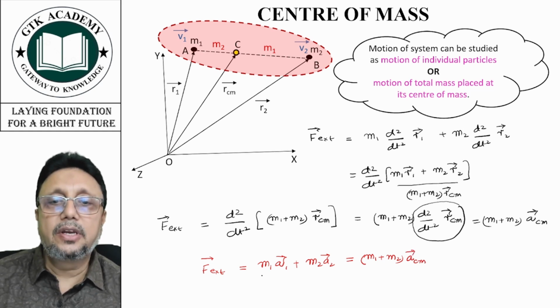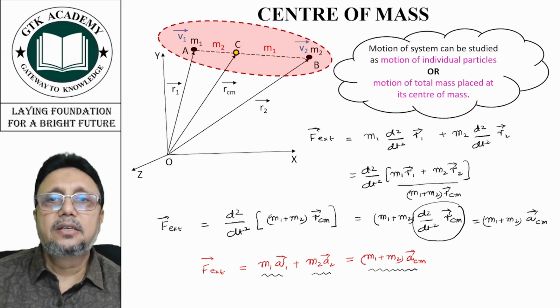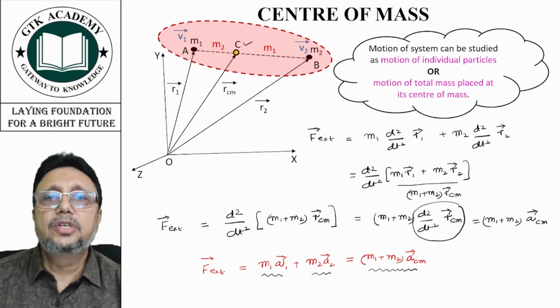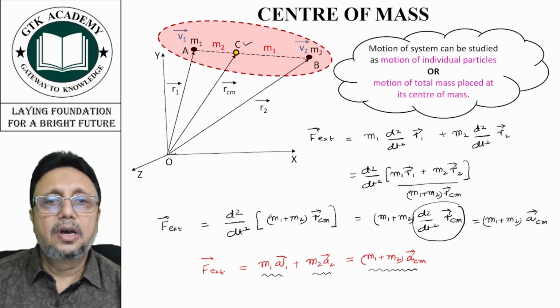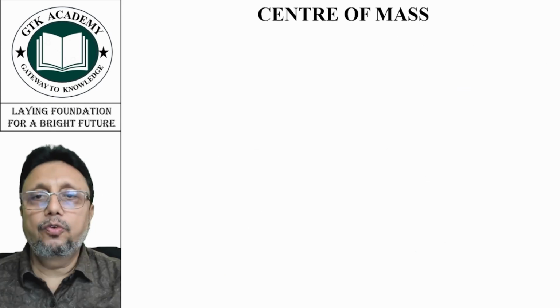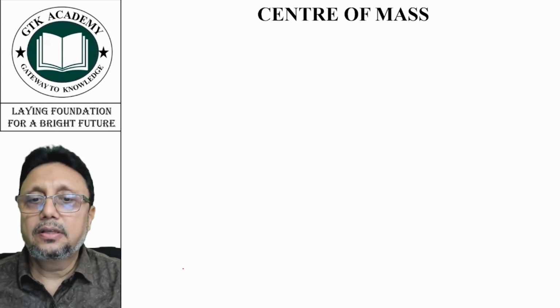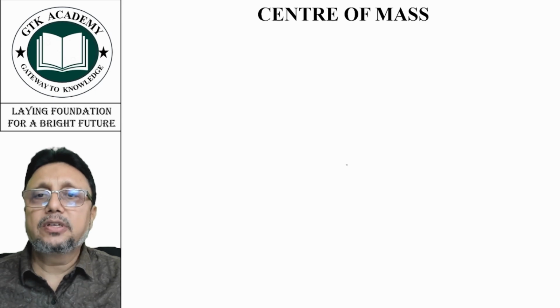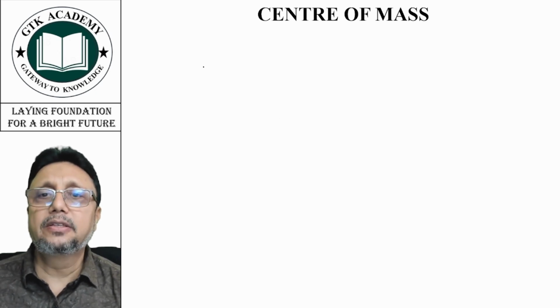So either we study the motion of individual particles, or the motion of center of mass, assuming that the whole mass is placed at this point C. I hope you have understood this. So we have discussed the center of mass for a system of two particles.